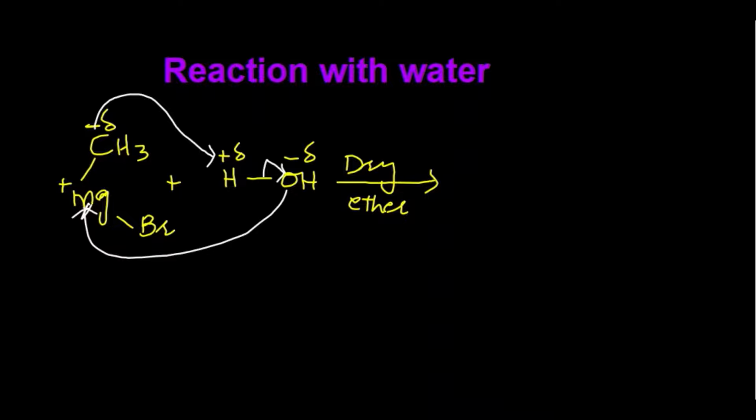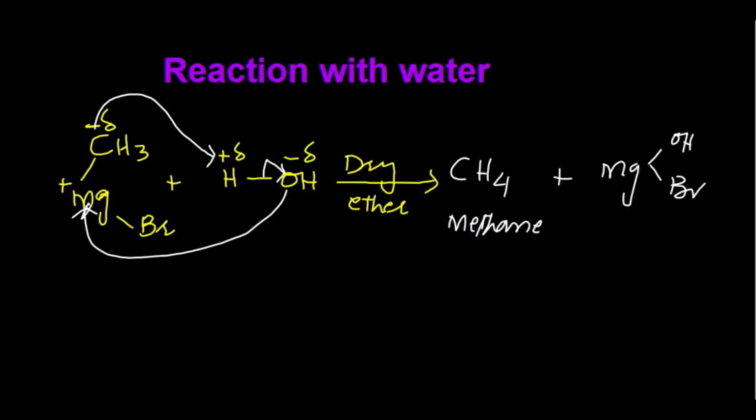So after the reaction, here we get CH3 plus H. CH3 plus H is equal to CH4. So we get alkane molecule. Right students, which alkane is formed here? Methane. Here we get methane. Plus we have hydroxy magnesium bromide. So in this way we can prepare alkane by reacting Grignard's reagent with water. I hope this reaction is clear to you students.